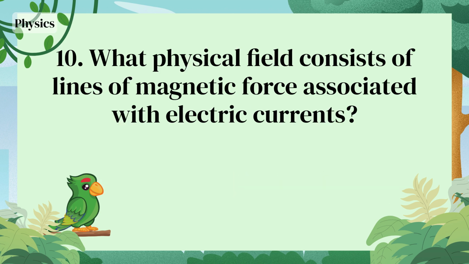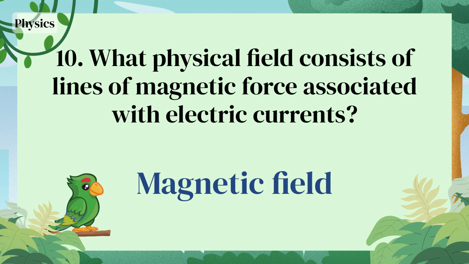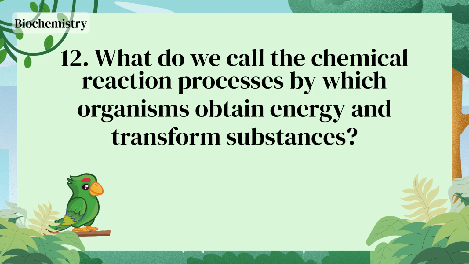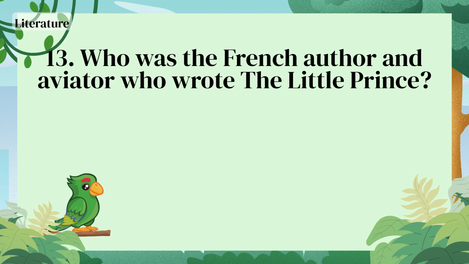Continental drift theory. What physical field consists of lines of magnetic force associated with electric currents? Magnetic field. What is the transmission of hereditary traits from parents to offspring called? Heredity. What do we call the chemical reaction processes by which organisms obtain energy and transform substances? Metabolism. Who was the French author and aviator who wrote The Little Prince?